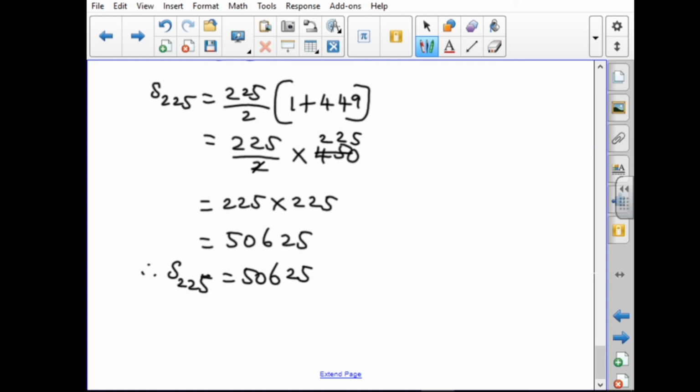Okay, they asked to find the sum of the terms less than 450. So, we have got the answer: S 225 is 5625. Okay, that's all. Okay, thank you students.